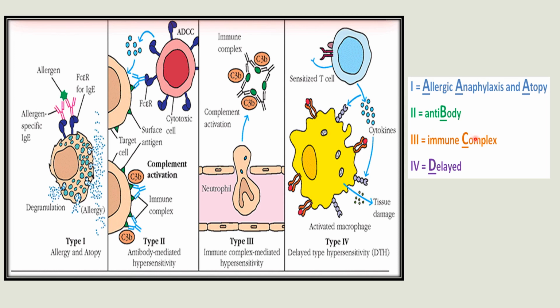For type 3, the code is C. That means immune complex. This is immune complex mediated hypersensitivity. And type 4 code is D. And this is delayed type hypersensitivity. So you have to remember A, B, C, D for type 1, type 2, type 3 and type 4 hypersensitivity. This is very important to remember, what immune components are involved in each of these hypersensitivity reactions. Okay.